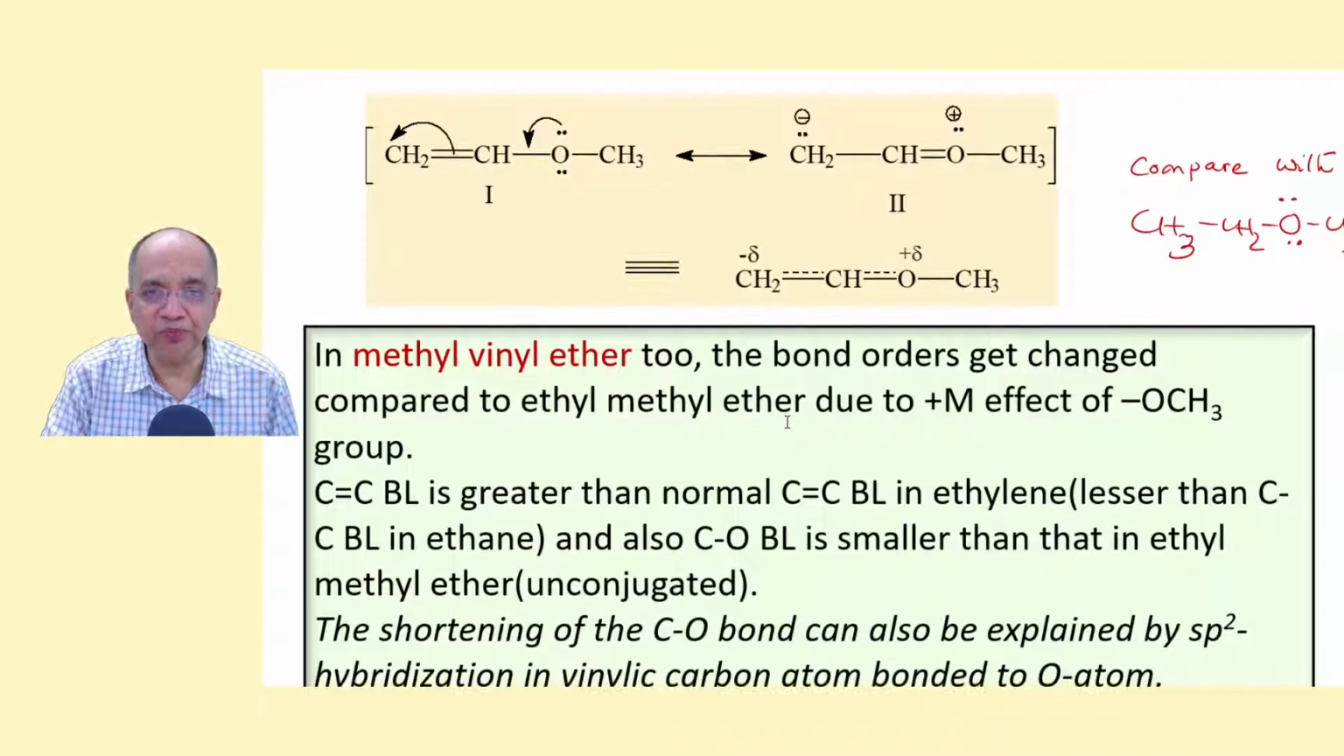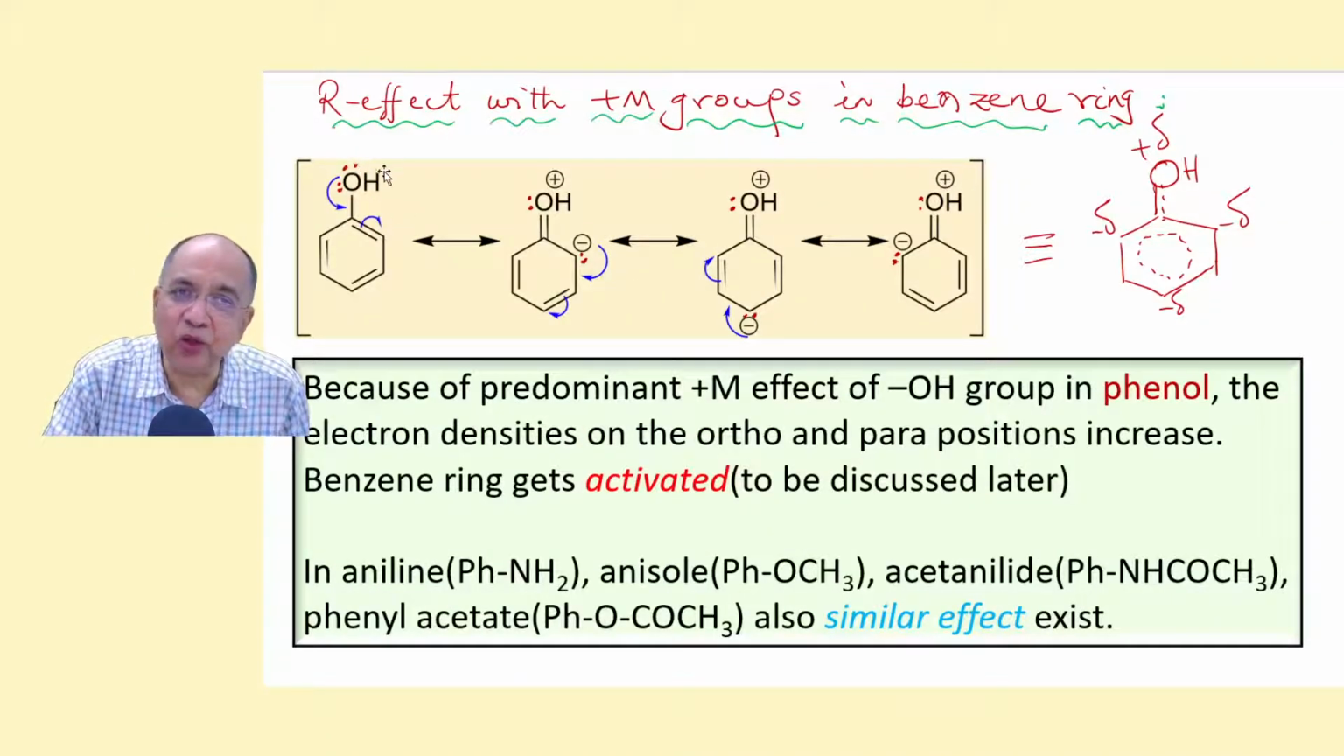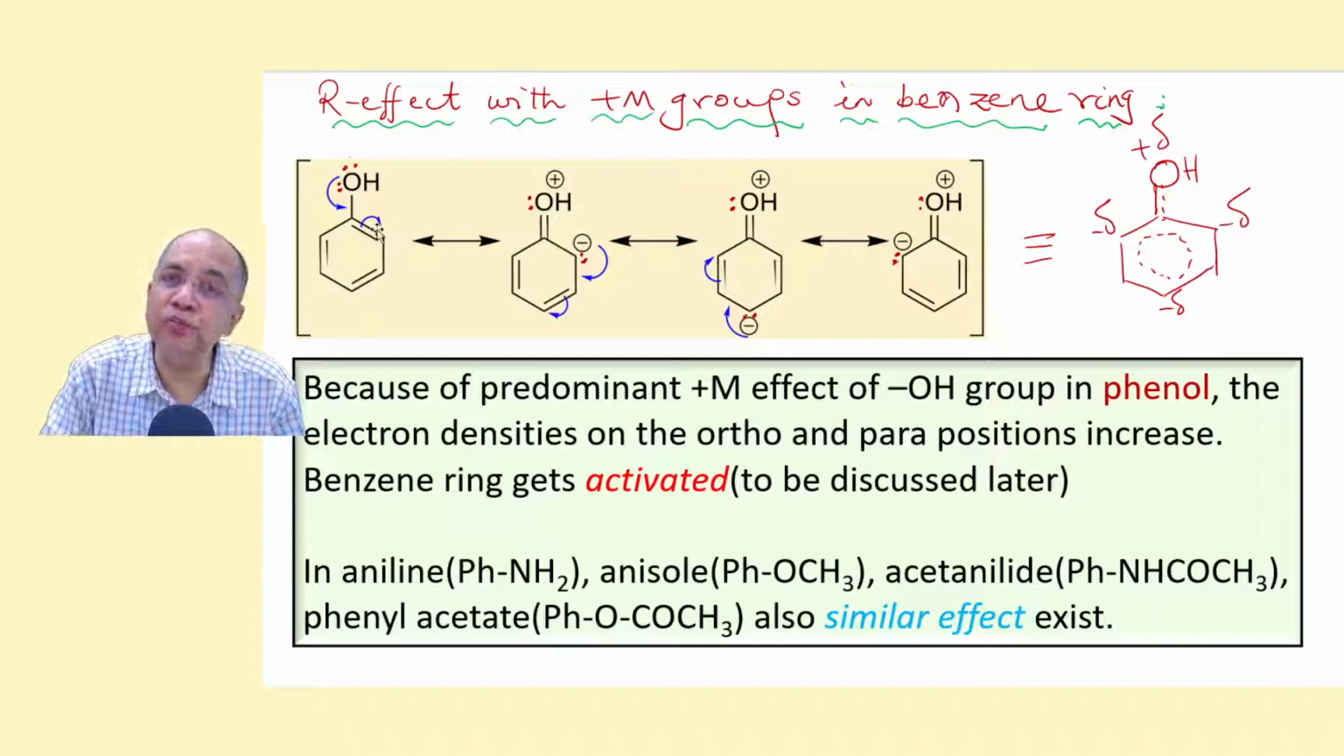That you know, I was revising. Now, if you put any group, OH, NH2, OR, NMe2, whatever, a plus M group you attach, then you find that because of these four resonance structures, the ortho and para positions carry minus delta charge. Oxygen carries plus delta charge. So this is called the plus M effect of the OH group.